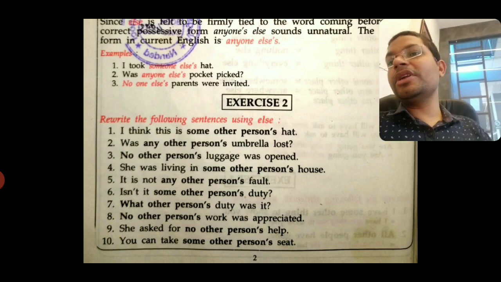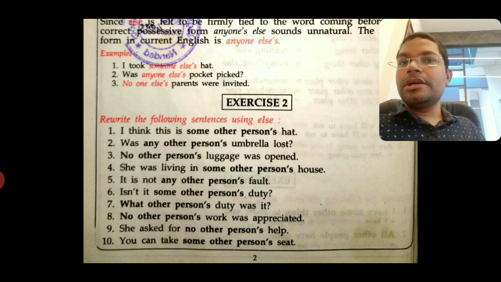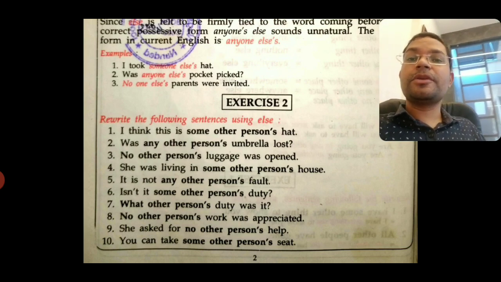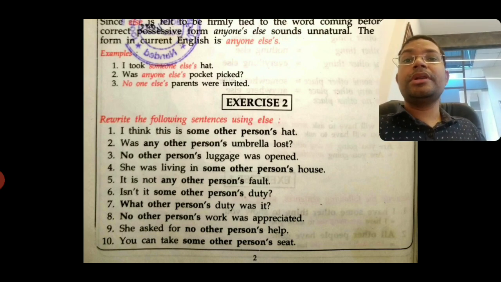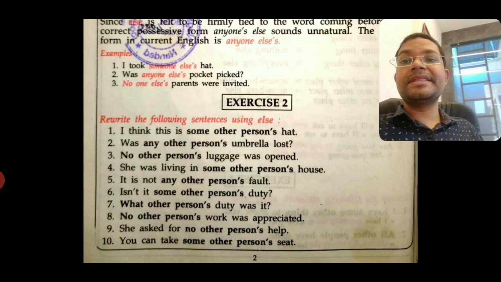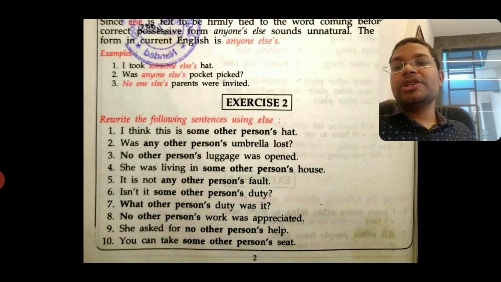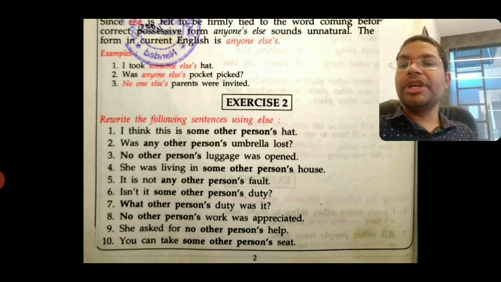Okay. Second one, was any other person's umbrella lost? Any other person is equal to anyone else, and here apostrophe s is there. So, was anyone else's umbrella lost? This is my sentence. Okay. So the remaining sentences, just like that, you can do on your own.